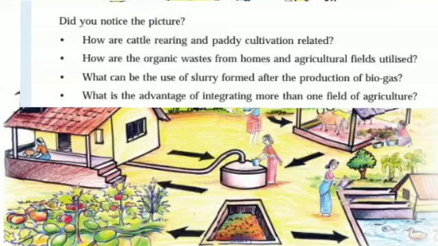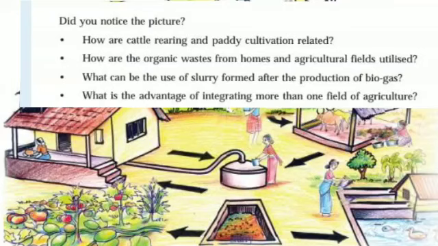In the picture you can see the paddy field and a cow shed. You know children, the cow dung provides a good manure for the paddy to grow. Okay, because cow dung contains all the essential nutrients for the plants to grow. And what does this paddy do? The straw or the bran can be used as food for cattle like cow, buffalo, etc.